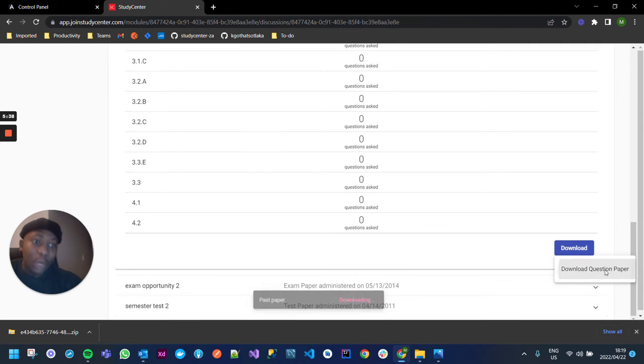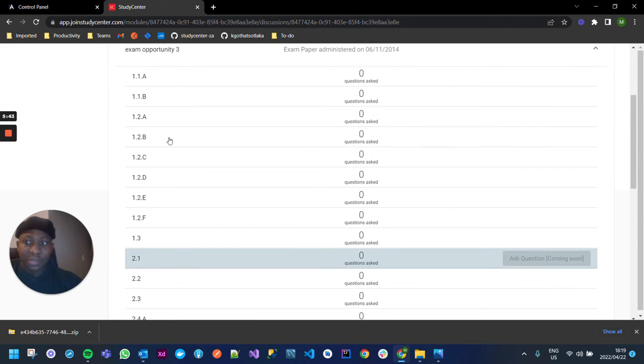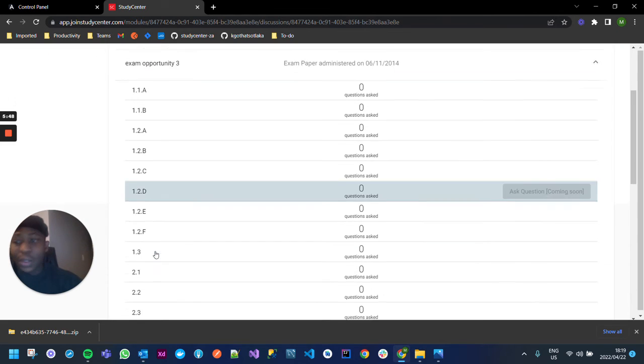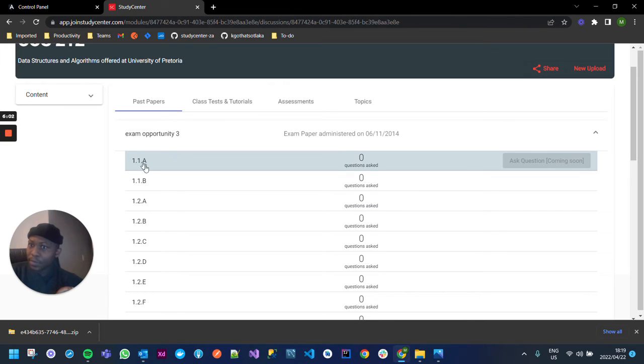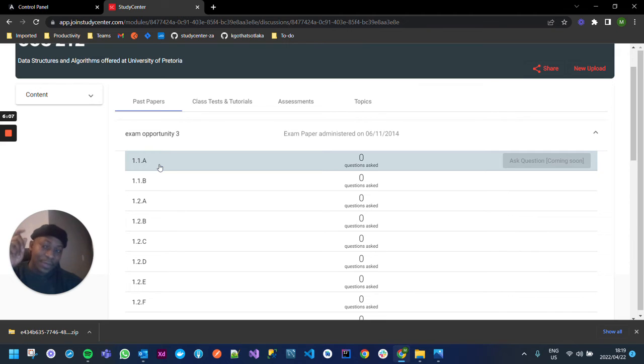If I was to go ahead and download this paper, the one that has already been published here, you'll see that this question paper has question 1.1a, 1.1b, and so on. This is just to allow us, going back to that beautiful sentence, to make sure that discussions and Q&As can be had at the smallest unit possible. Is this the smallest unit for a question paper? Yes, because that's the question. So you can go ahead and discuss whatever you want around this particular question.